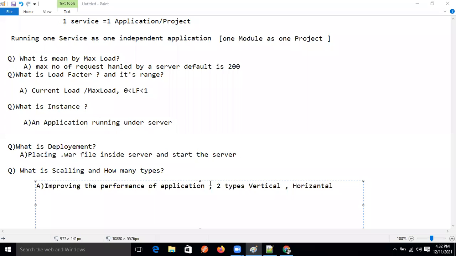Okay, so one more question, guys. Just normally I'm asking, what is an application classified into different servers?